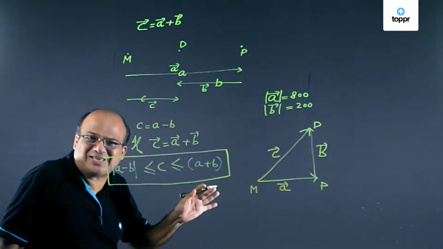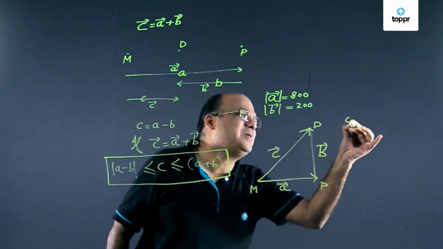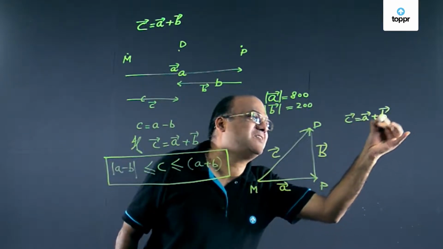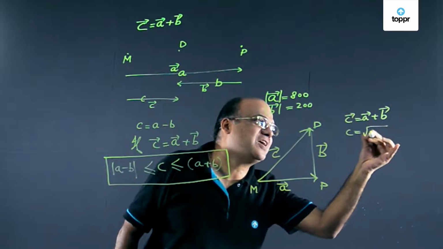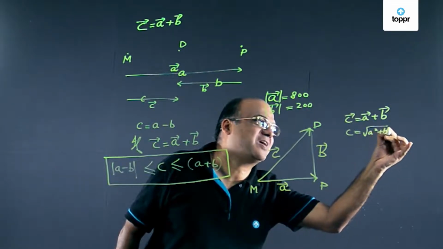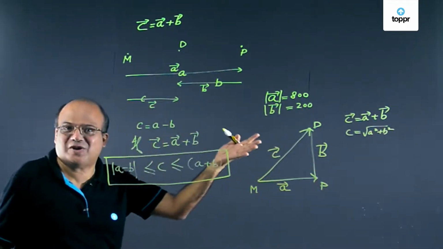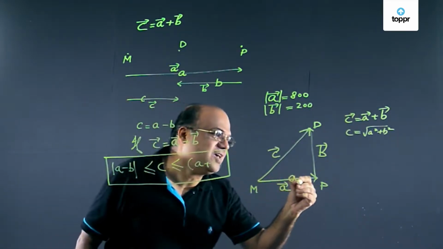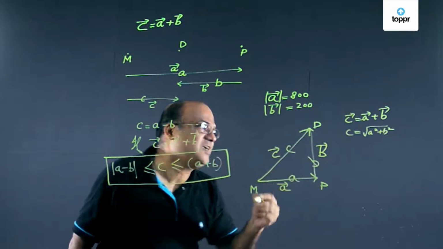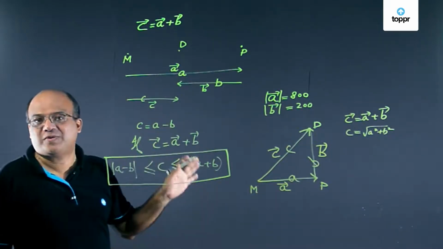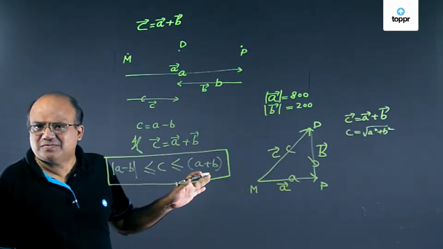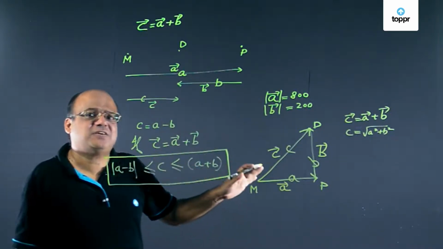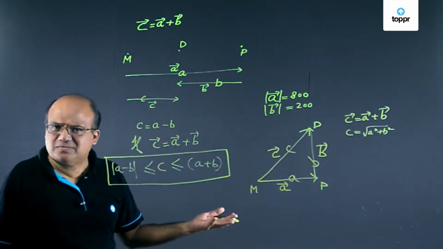Here in this special case, C vector will be A vector plus B vector, and C will be root over A square plus B square. Thanks to Pythagoras, right? All of you know Pythagoras theorem. So since this is a right angle triangle, if this is A, this is B, this is C, C will be root over A square plus B square. This is how we add fixed vectors by triangle method.